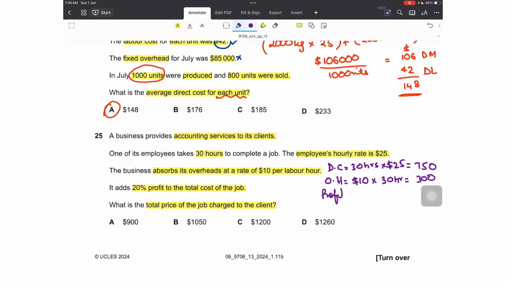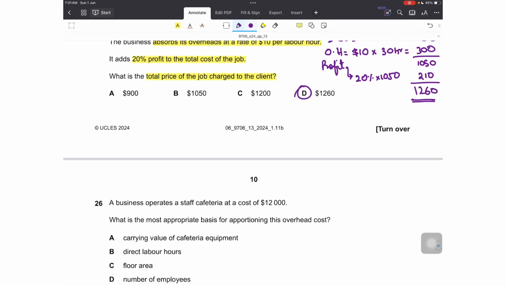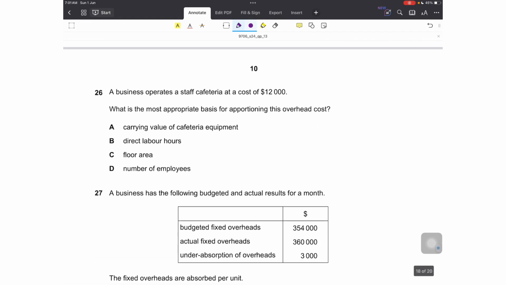Lastly, we add profit. What is the total cost? The total cost is $1050, and profit would be 20% of this value, 1050. That will be 210. We won't be charging cost to cost, but we'll add the profit element as well. So 1050 plus 210, 1260. This is the price that will be quoted to the client, option D.